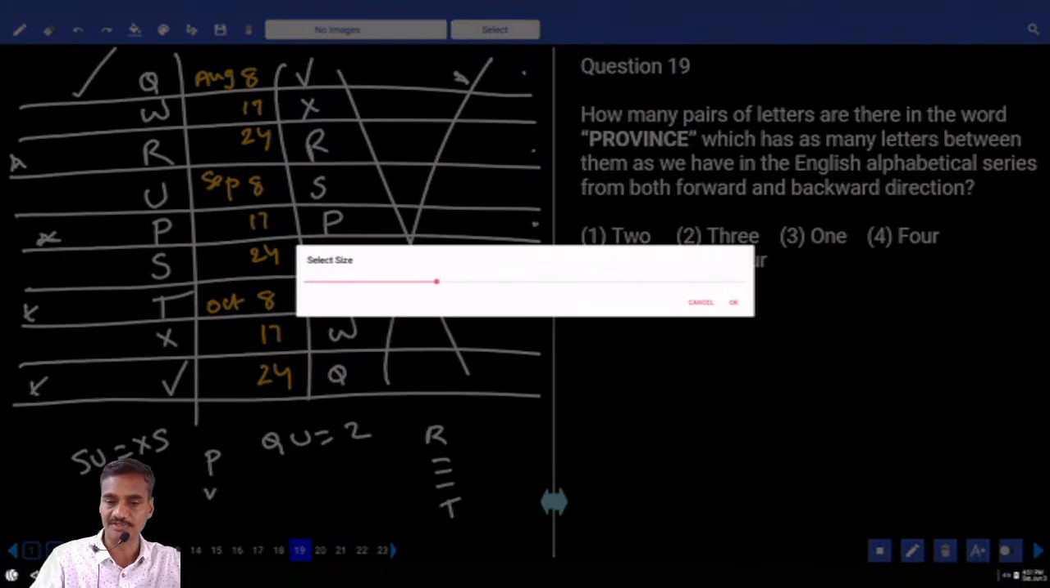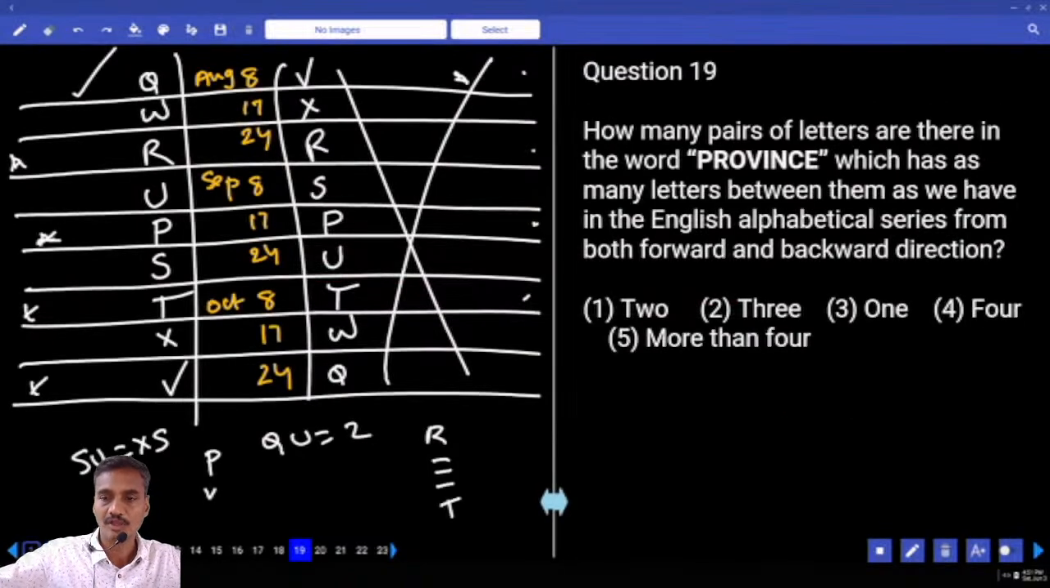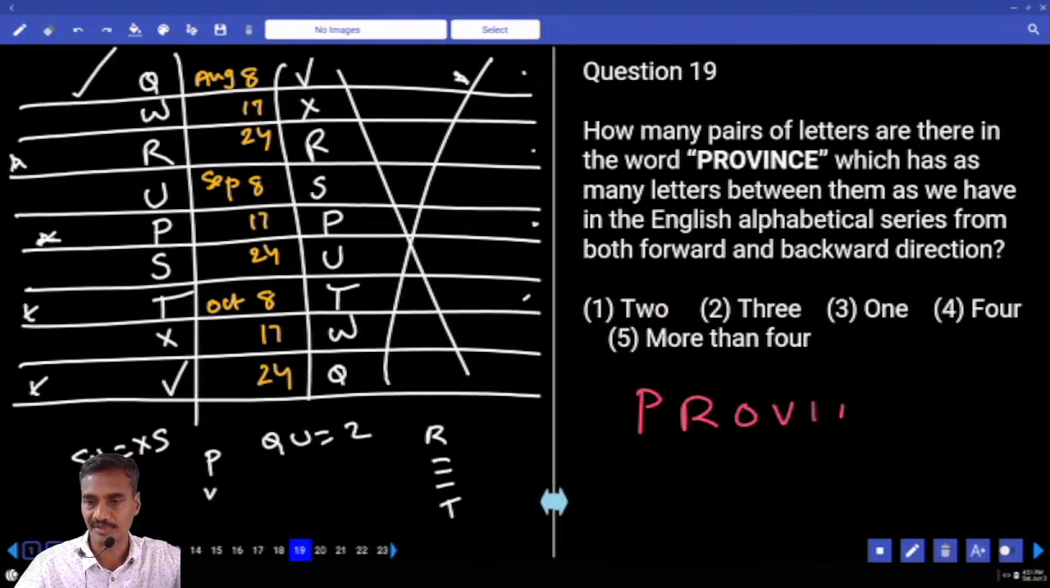How many pairs of letters are there in the word PROVINCE, each of which has as many letters between them in the word as in the alphabet? Now in the word province, coming to P: P, Q, R, S, T, U, V, W. R, S, T, U, V. O, P, Q, R, S, T. V, no letter more than this one. Left to right, not even a single pair.